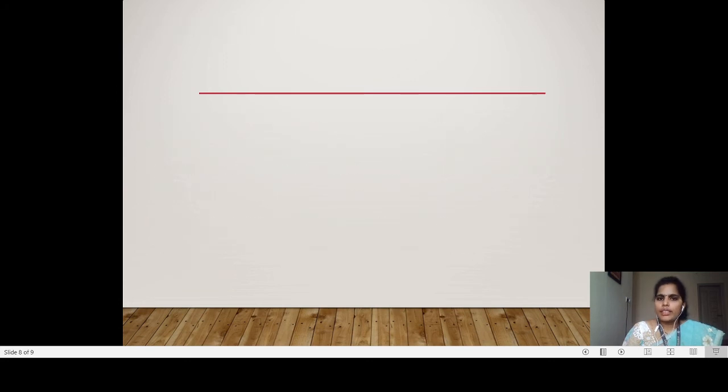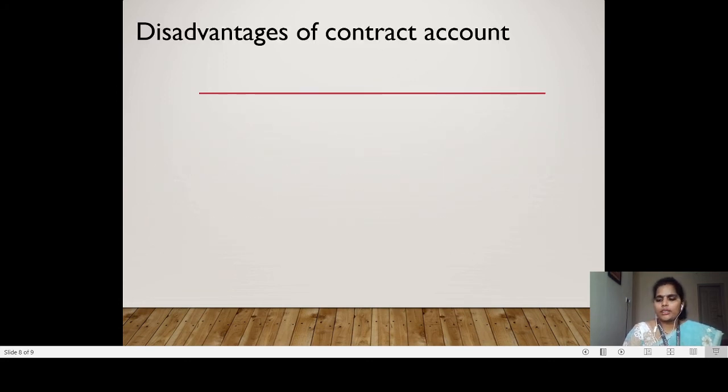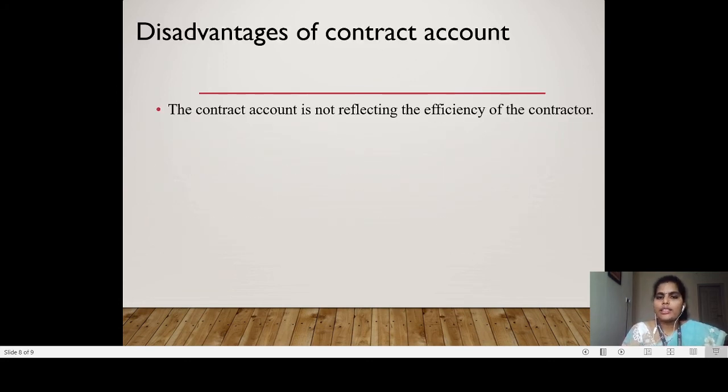Then we will see the disadvantages of contract. The first one: the contract account will not reflect the efficiency of the contractor. That is a very important point. Why? Because in the contract the date of completion will be mentioned, the profit and the contract price will be mentioned, everything will be there.